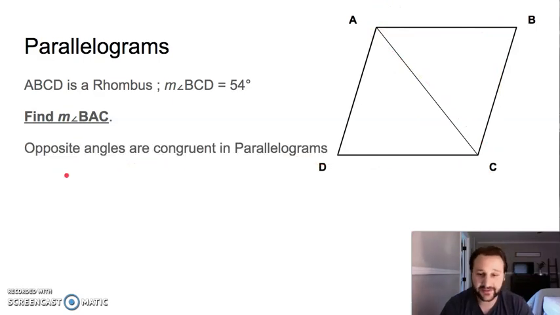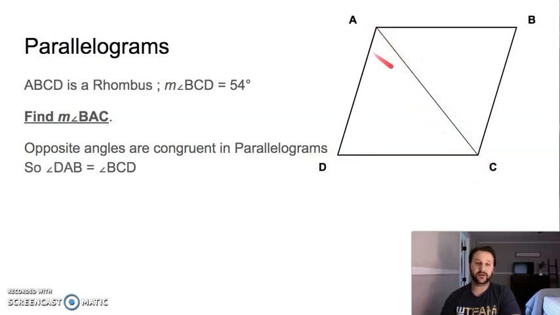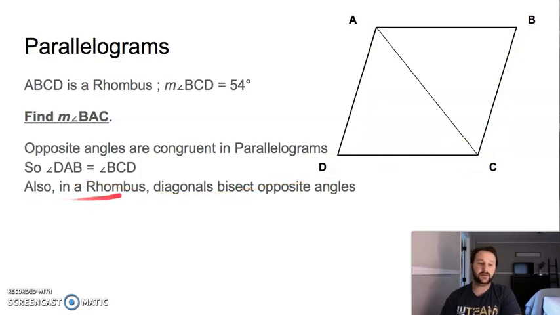I've given you a hint already, but go ahead and see if you can solve the rest of this right here. All right, hopefully you paused it and were able to solve it. I'm going to walk us through it right now. Opposite angles are congruent in parallelograms. So we know that angle C and angle A are going to be congruent, or DAB is congruent to BCD, just to clarify. Also, in a rhombus, diagonals bisect opposite angles. These diagonals bisect the angle.